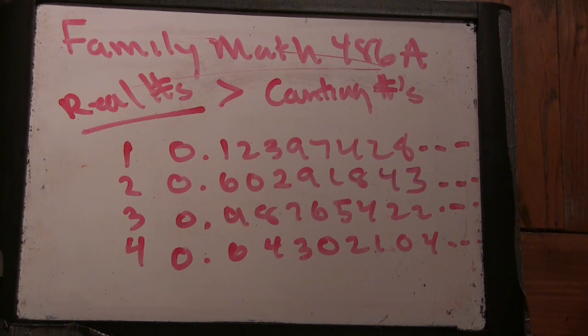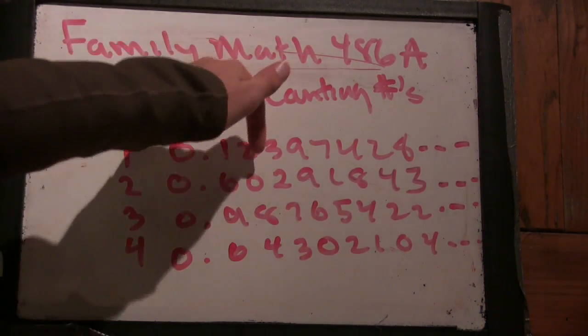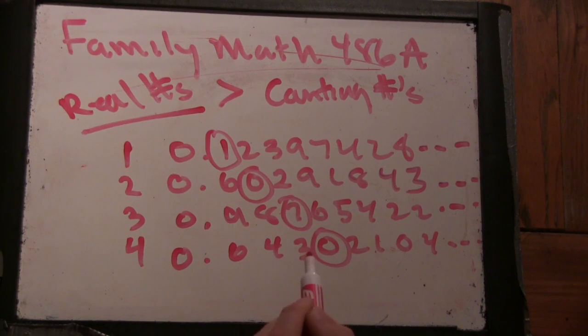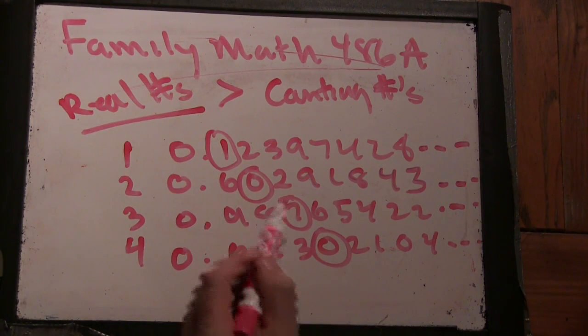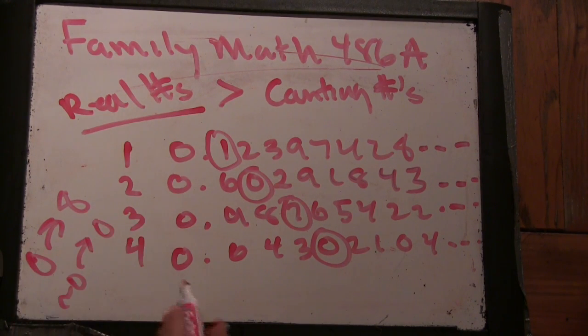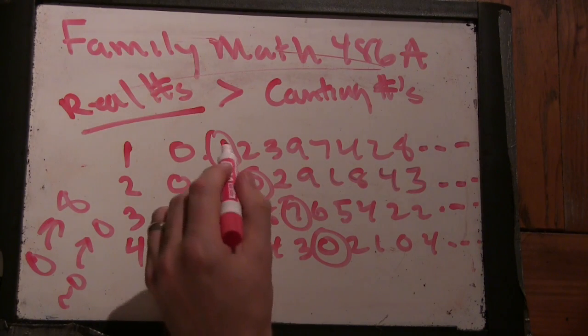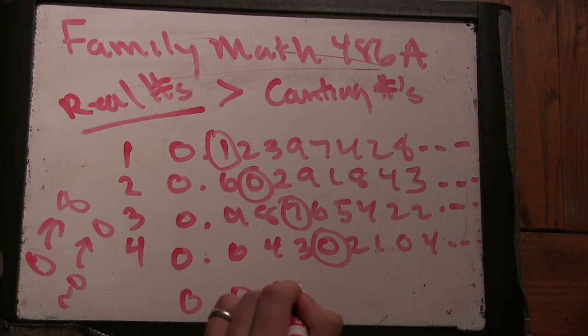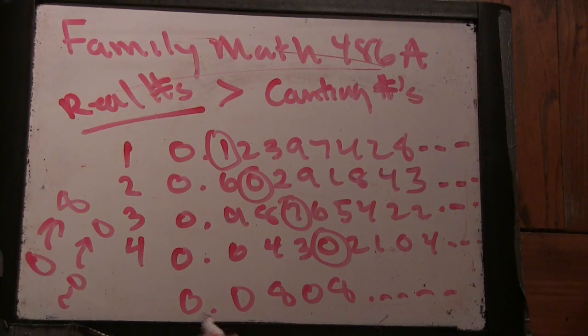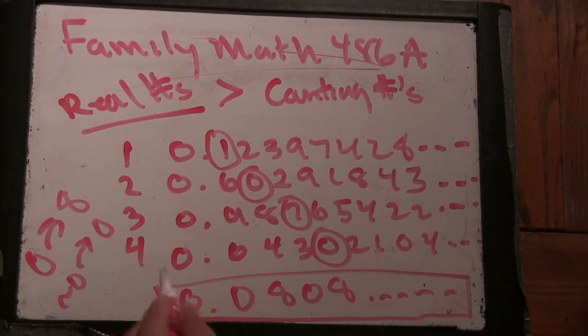So we're going to look at some digits, and if it was 8, make it 4, and if it wasn't 8, make it 8. And what digits are we looking at? We're going to look at the first digit of the first number, second digit of the second number, third of the third, fourth of the fourth. I'll change the rule a bit because we got 2 zeros here. So if it's 0, I'll use 8 again, and not 0, make it 0. So we're going to make a new number, which is 0.08080808, and then however it continues on. And can you explain to me why this number cannot be on our original list?